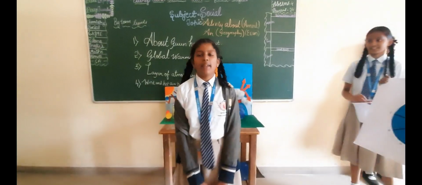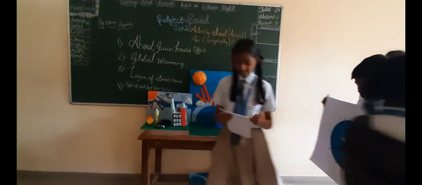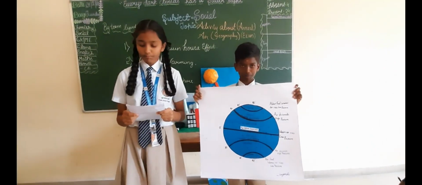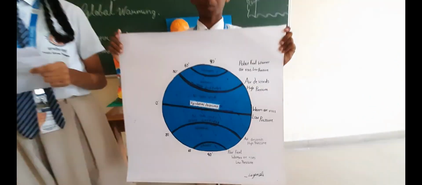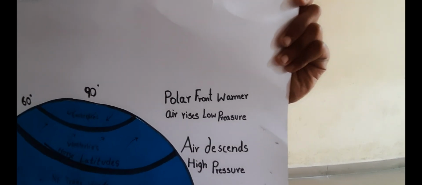I am going to explain about winds. We have all witnessed the wind blowing. The wind causes leaves and dust to blow. Sometimes winds are so strong that they uproot trees. Wind is just air in motion.